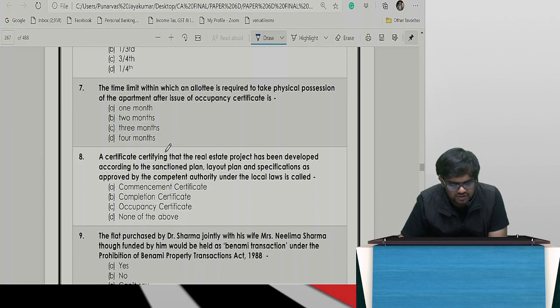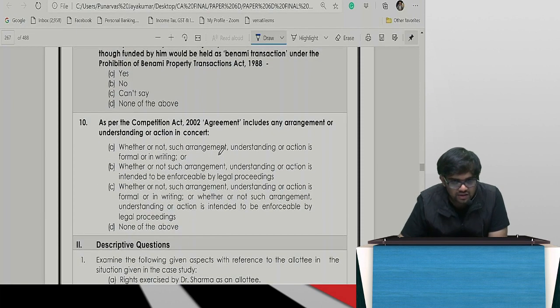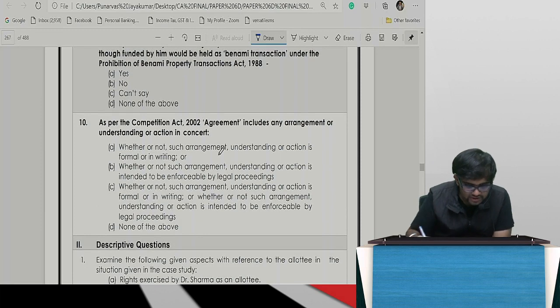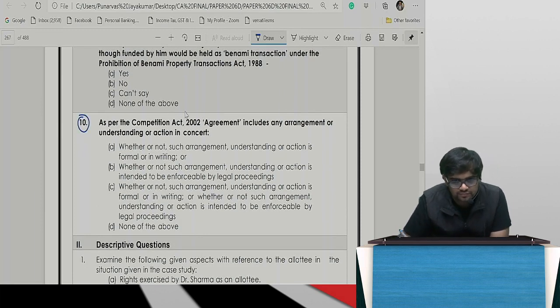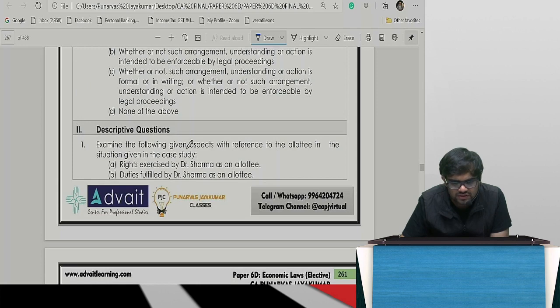Next, real estate has been developed, sanctioned plan. All these things are called, in the definition you will see all these things. Same, all that. Then suddenly 10 will be the Competition Act. So this is the Competition Act. They have defined agreement and all those things. This will be different. Then we'll have certain descriptive questions.